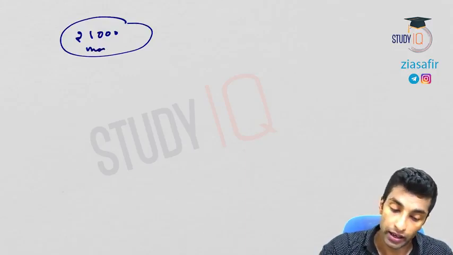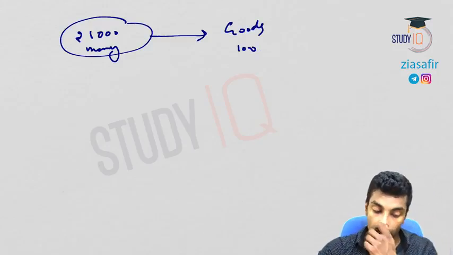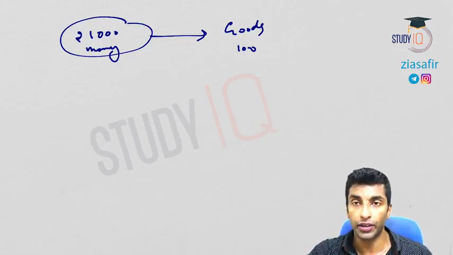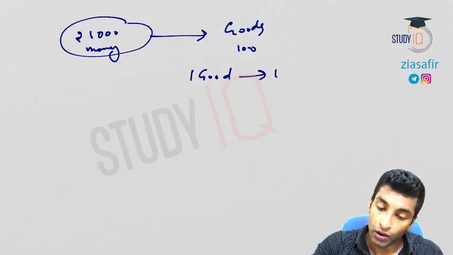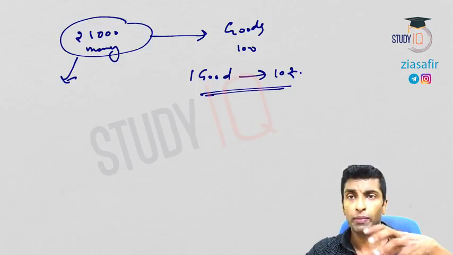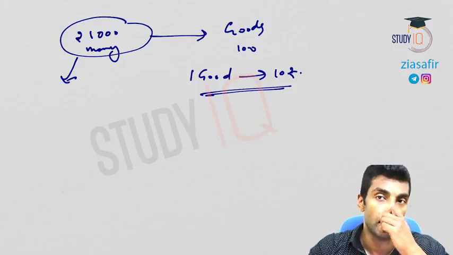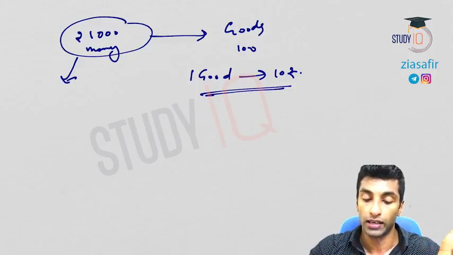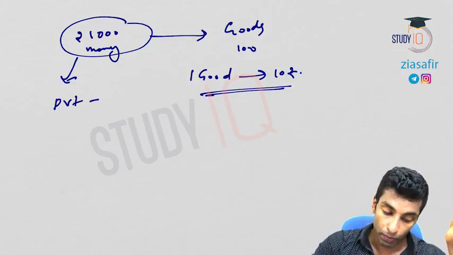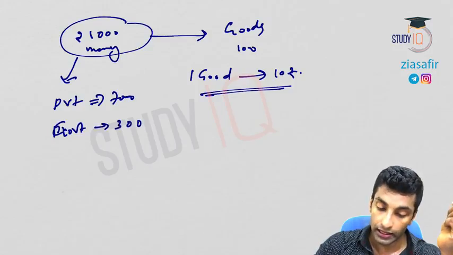There is 1,000 rupees of money in the market, and let's say 100 goods are there in the market. So this 1,000 rupees is chasing these 100 goods. So one good, how much is the cost? One good will cost 10 rupees. Now this 1,000 rupees is the total money in the market, the money supply, the currency which is there in the market. Out of this 1,000, some will be with the public and some will be with the private. Okay, so private, let's say 700, and government, let's say 300.